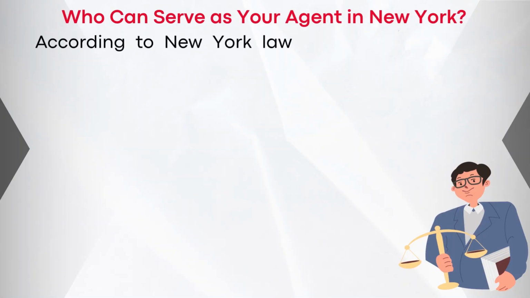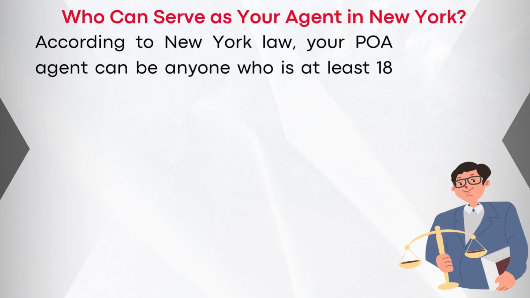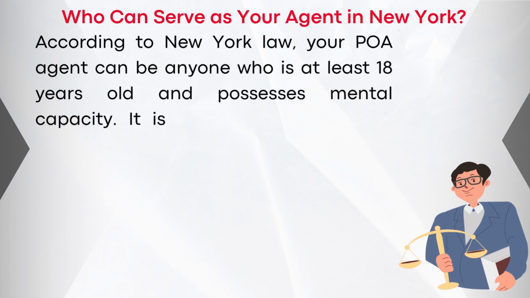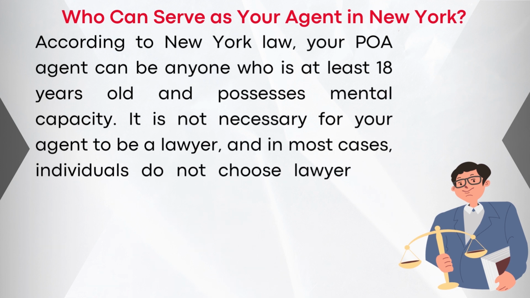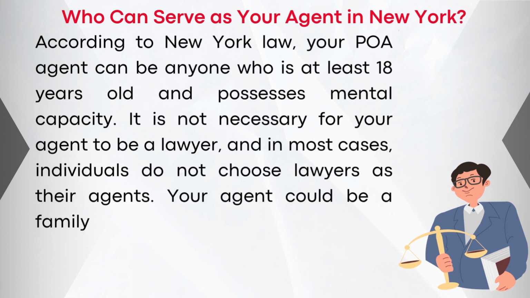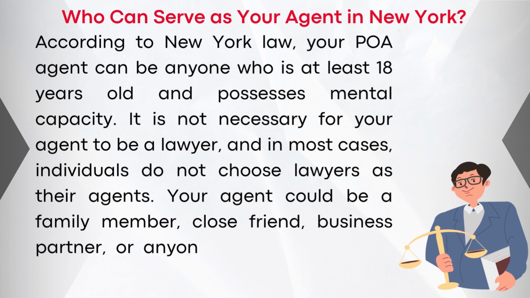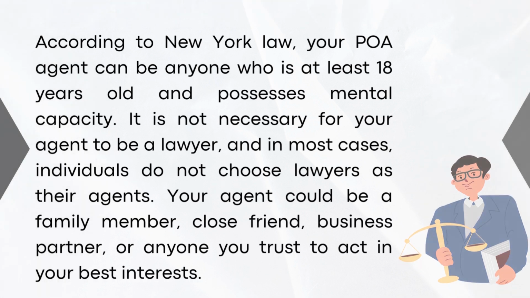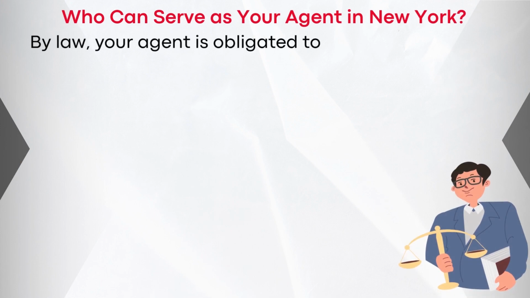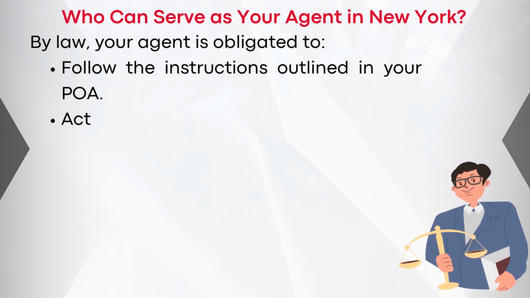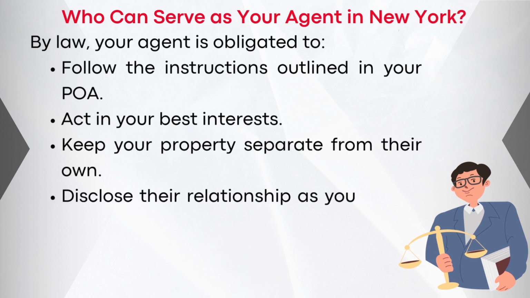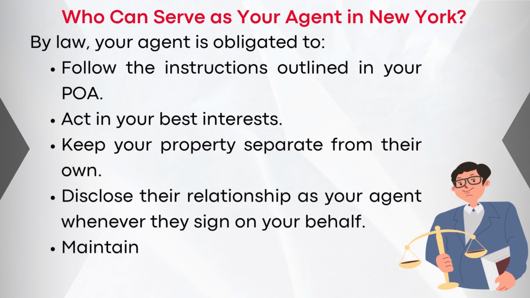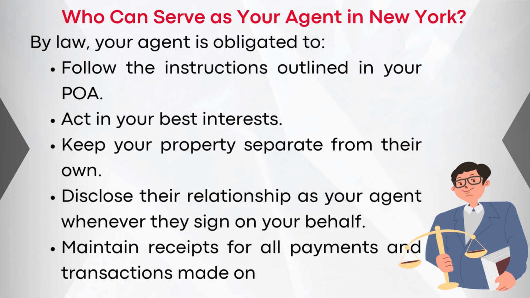Who can serve as your agent in New York? According to New York law, your POA agent can be anyone who is at least 18 years old and possesses mental capacity. It is not necessary for your agent to be a lawyer, and in most cases, individuals do not choose lawyers as their agents. Your agent could be a family member, close friend, business partner, or anyone you trust to act in your best interests. By law, your agent is obligated to follow the instructions outlined in your POA, act in your best interest, keep your properties separate from their own, disclose their relationship as your agent whenever they sign on your behalf, and maintain receipts for all payments and transactions made on your behalf.